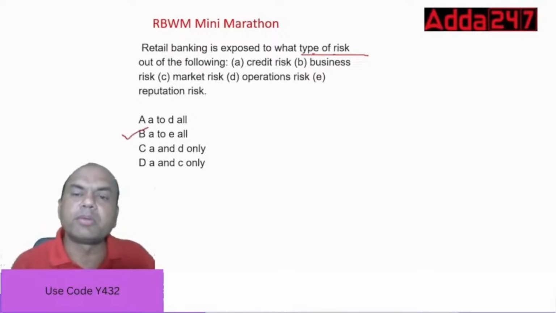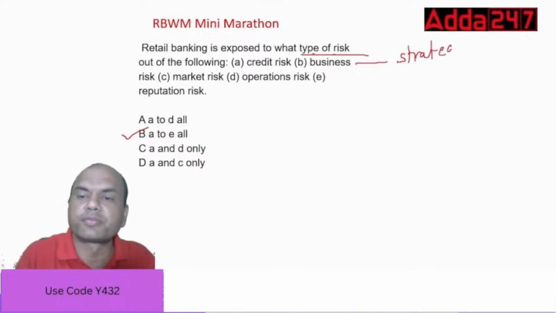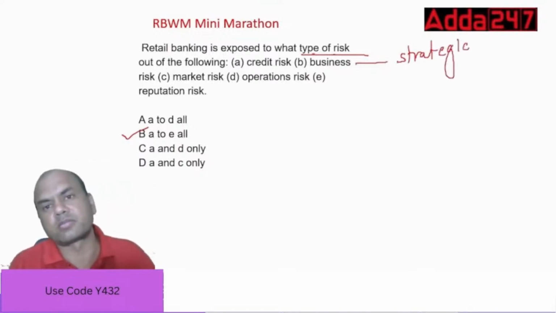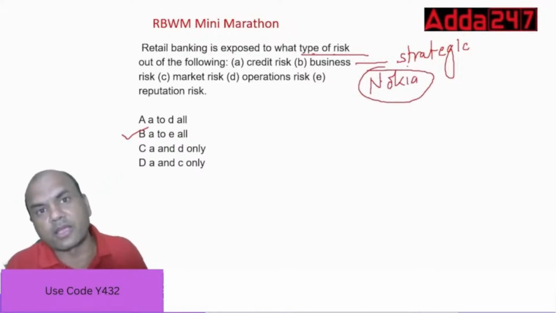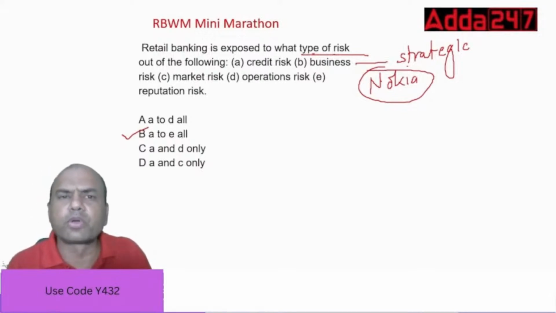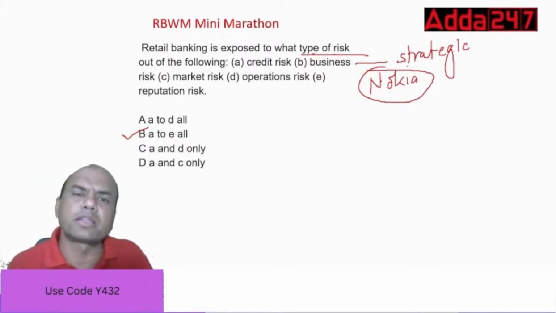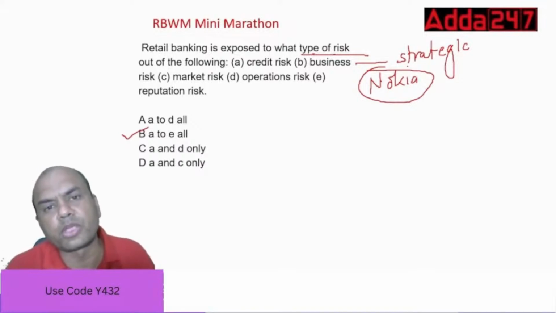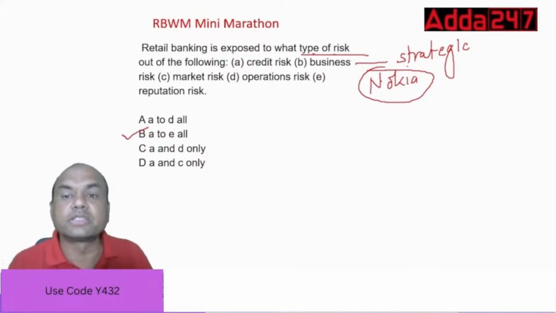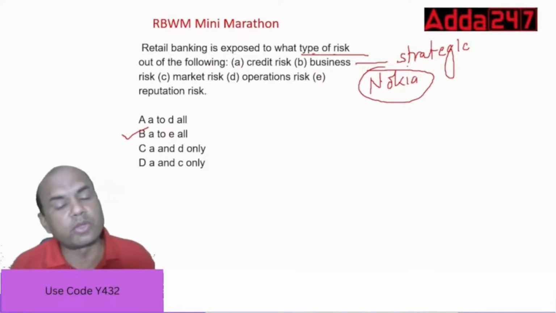Okay. What do you mean by business risk? Business risk means strategic risk. Not seeing the future. Nokia company. What happened to Nokia? Everyone amongst us had that Nokia phone some 10-15 years back, 2006 to 8. Everywhere there was Nokia only. Everyone used to think there is no other company other than Nokia, and Nokia can't die at all. But within 5 years, Nokia gone. 2012 came, Nokia was nowhere. So this is strategic risk. You don't see the future. Android coming, nobody saw it. Nokia didn't see it, others saw it. Okay?